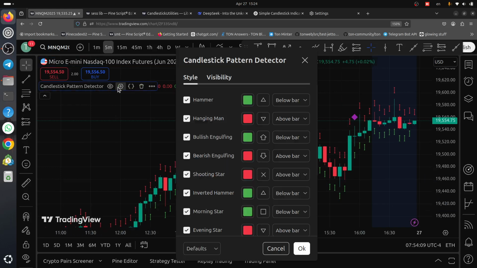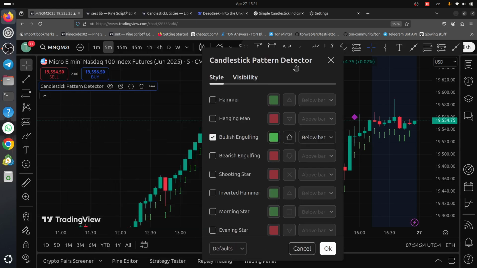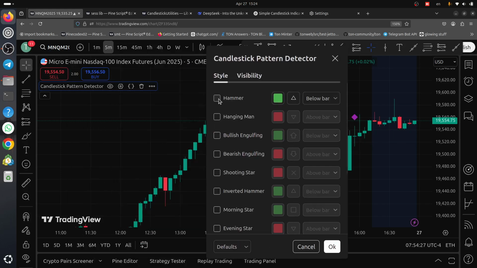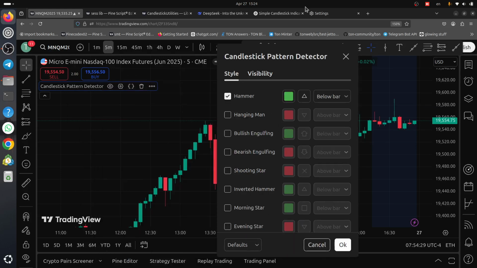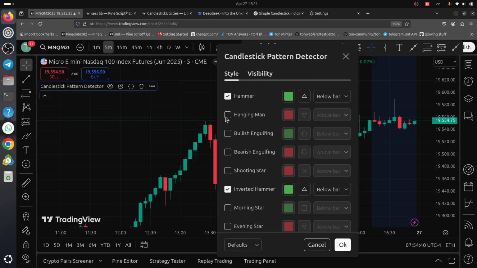Seems it. Yeah, bullish engulfing. We want, for example, just bullish engulfing. All of these are bullish engulfing. Yeah, we, for example, want hammer, or we want just, I don't know, inverted hammer, or, for example, morning star, evening star.